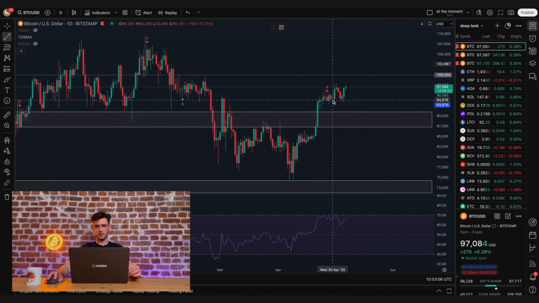However, it is slight. I'll mark it here at this point, maybe like this, as well as here like this. But be cautious, because if the price of Bitcoin closes below $94,000 in a given trading session, then this divergence will be completely invalidated in this particular context. So what we're currently observing is worth noting for the record, let's say. However, it's not something that can directly result in a price breakout.